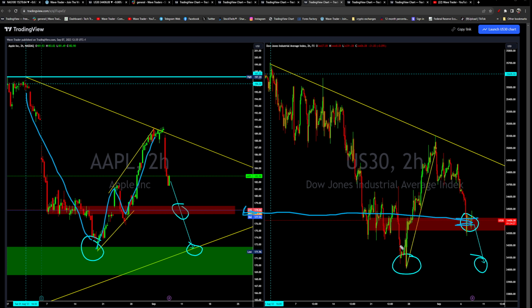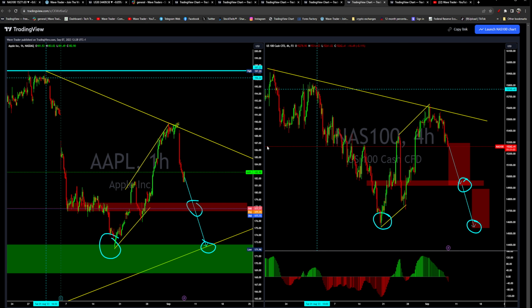The pattern is telling us that both are moving together, but there we can see that Apple is ahead, somewhere there at the open price, but the Nasdaq 100 index is still behind.